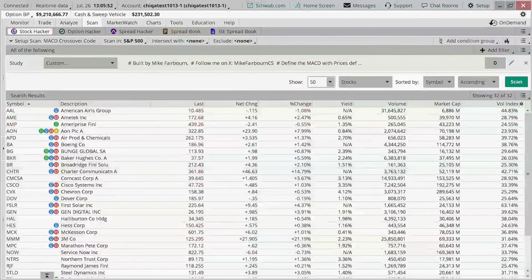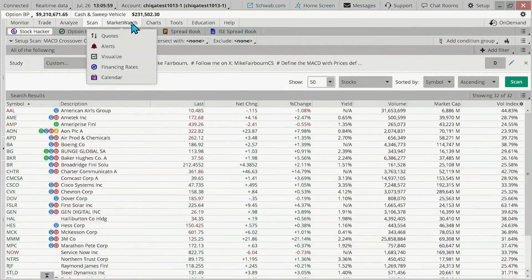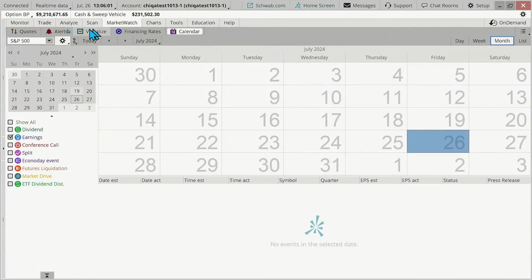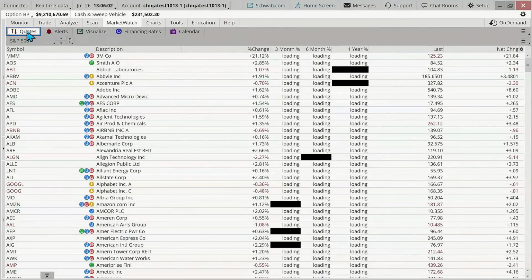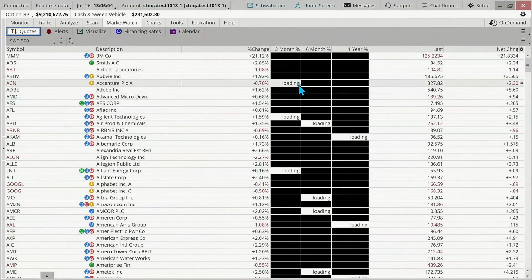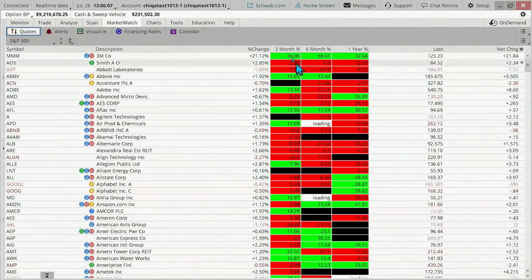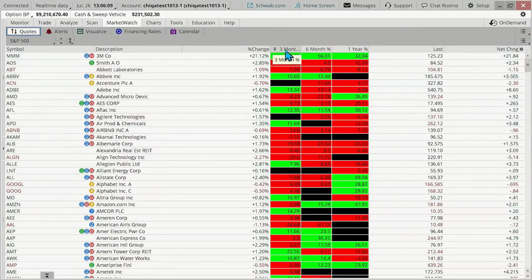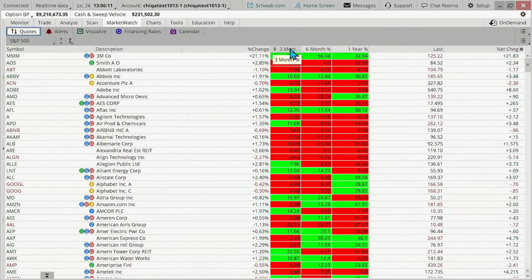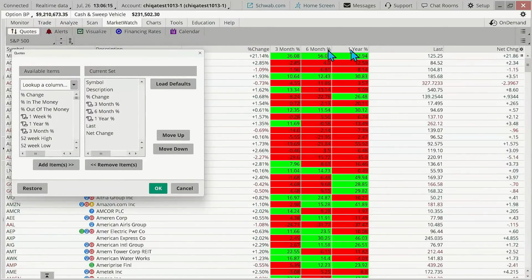But the question is, can we get this crossover script to be loaded up within the Market Watch tab over here and under quotes specifically? The answer to that is yes, because we can take the same code. We just want to change the last portion of that code. In fact, let's get this off for now. I'm just going to hit customize. I'm right clicking on any of these columns. I think many of you know that, but we're just going to go over here and remove these for now.